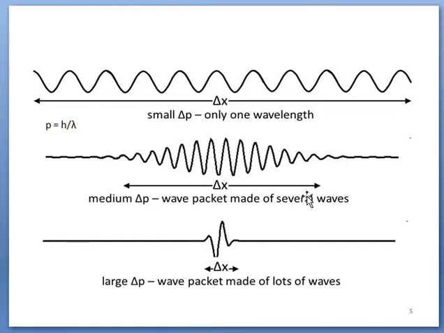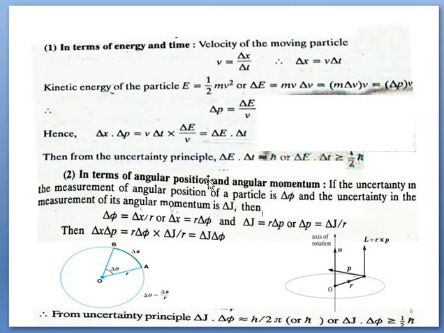So let's move next. The Heisenberg uncertainty principle is also expressed in other terms. At first, in terms of energy and time: how delta x and delta p can be expressed in terms of delta E and delta t, where E represents energy and t represents time. It is also expressed in terms of angular momentum and angular position.